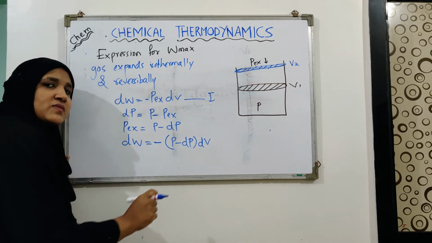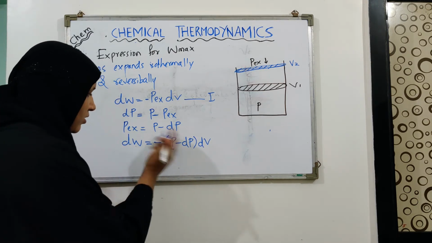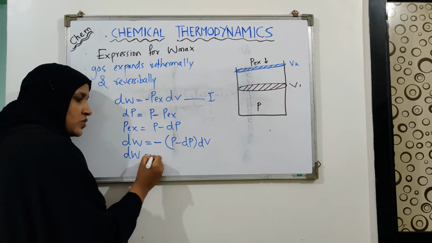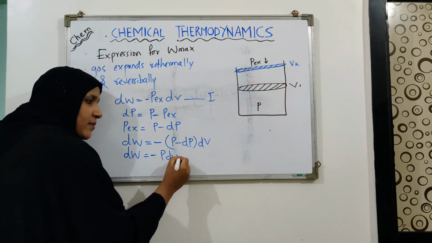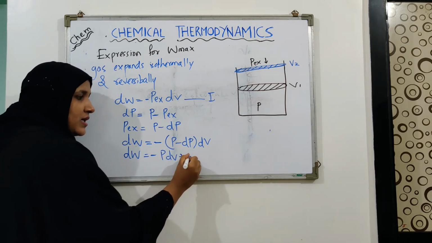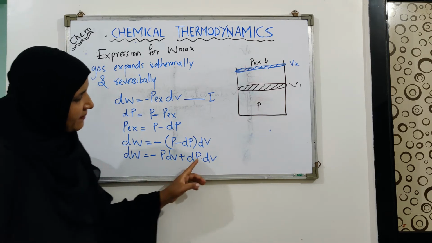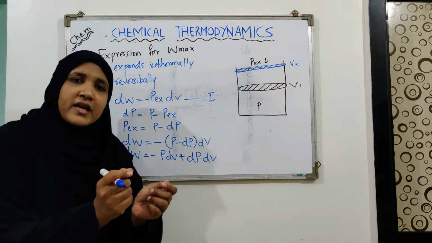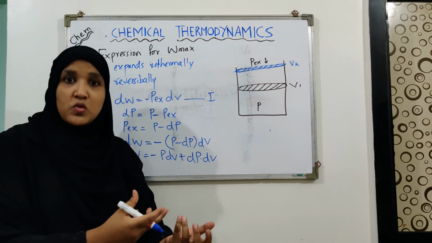This use of small d indicates what? The small changes. Now open the bracket, it will become dW equals minus PdV plus dP into dV. Since dP is very small and dV is also very small, their product will be even smaller.